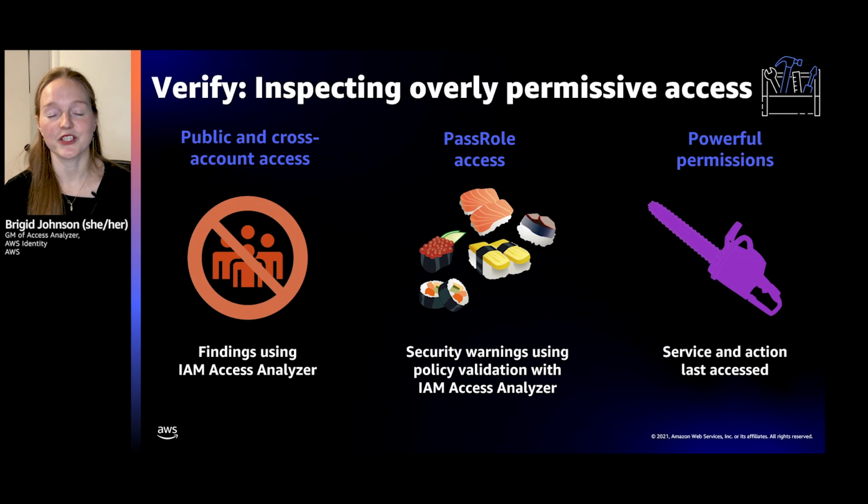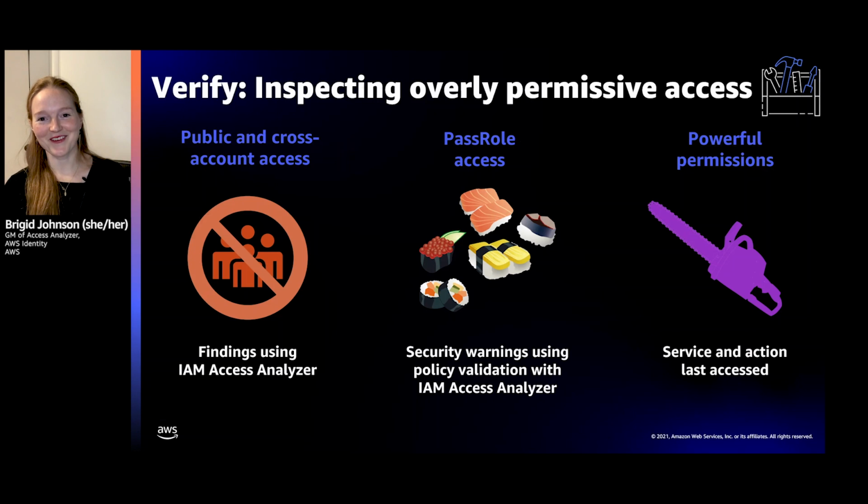You also want to look at pass role permissions. So pass role, it can escalate your privileges if you allow pass role on everything, because most of you have an admin role in your account. And to help you do this, you can actually use policy validation, which is what we just looked at. And then finally, you want to scope down any powerful permissions. This could be managing network or managing IAM permissions. If people don't use it, you want to get rid of it.